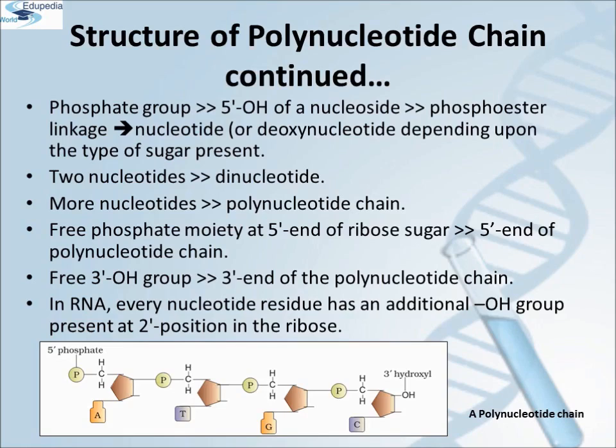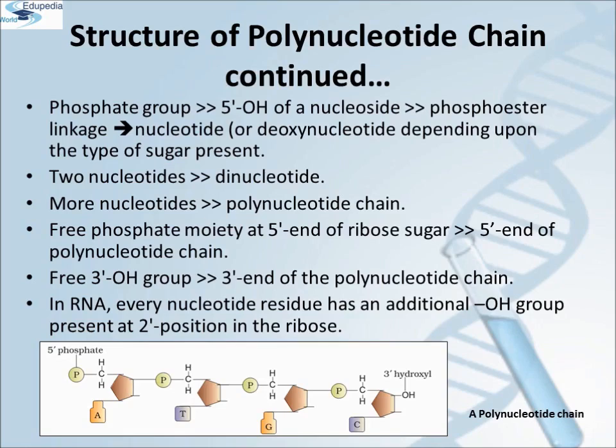A polymer thus formed has at one end a free phosphate moiety at the 5' end of the sugar, which is referred to as the 5' end of the polynucleotide chain. Similarly, at the other end of the polymer, the sugar has a free 3'OH group, which is referred to as the 3' end of the polynucleotide chain.